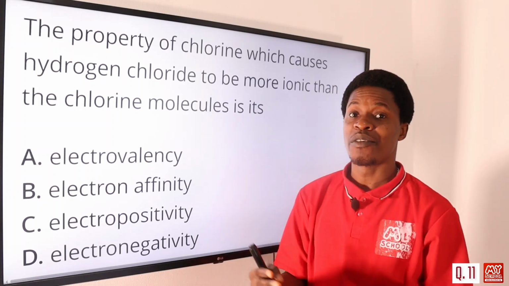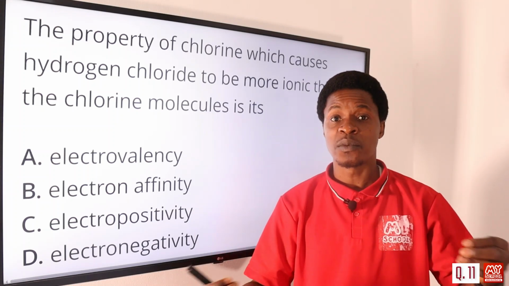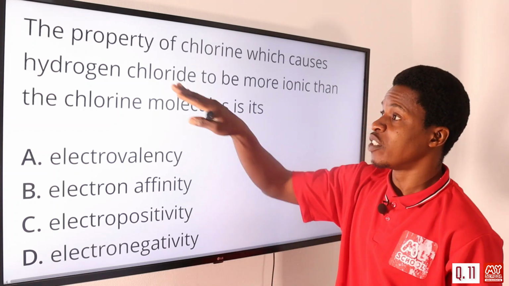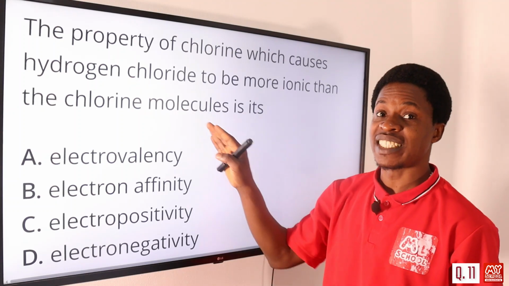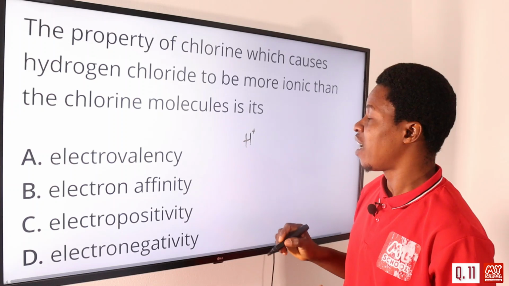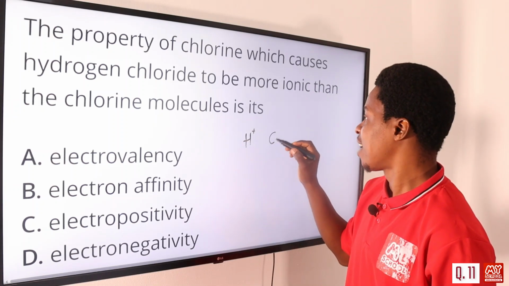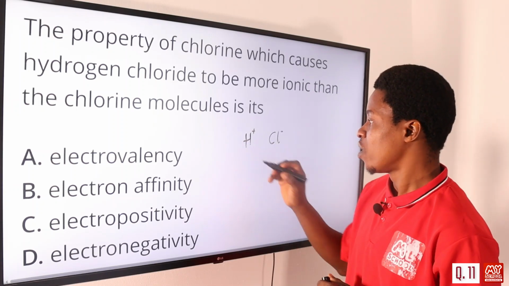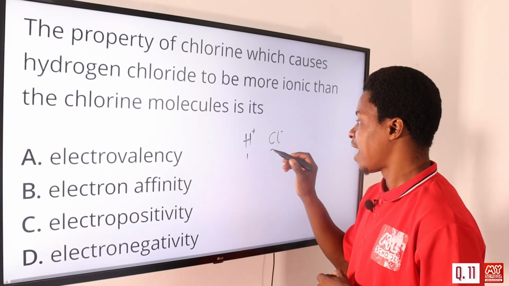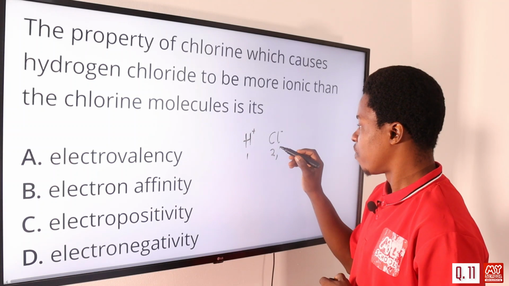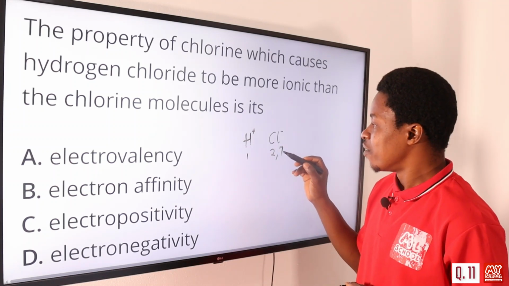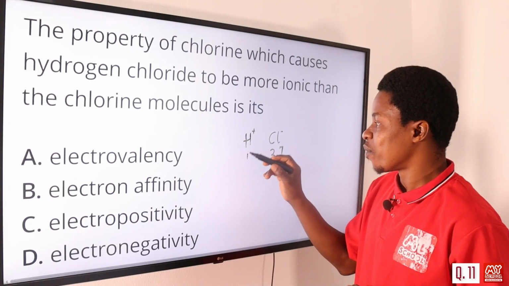So that is more of covalent bonding, because it involves sharing of electrons for the bonding to take place. But for hydrogen chloride, that's HCl, don't forget that hydrogen actually has a positive charge here, and then the chloride ion usually has a negative charge. So this has a valency of 1, just as this. Why does this one have electronegativity of 7?